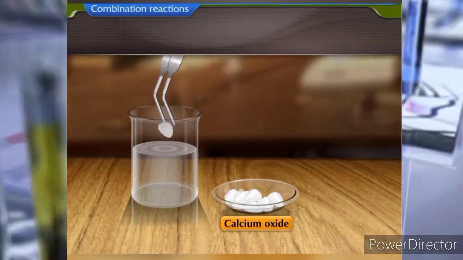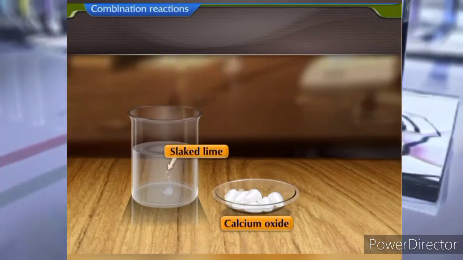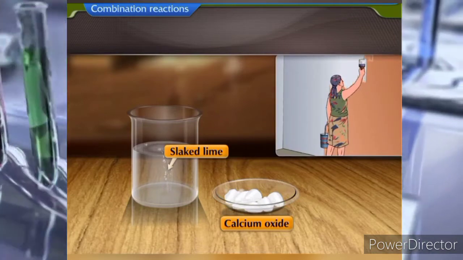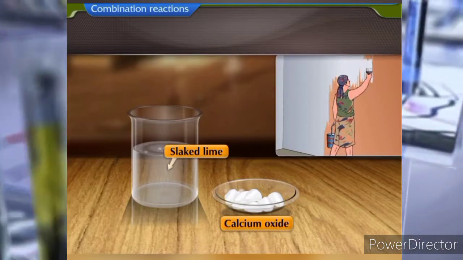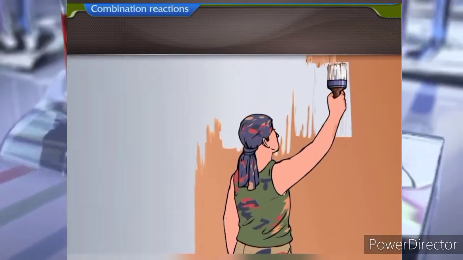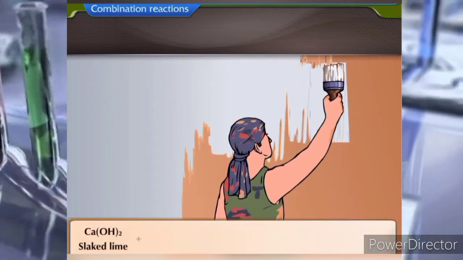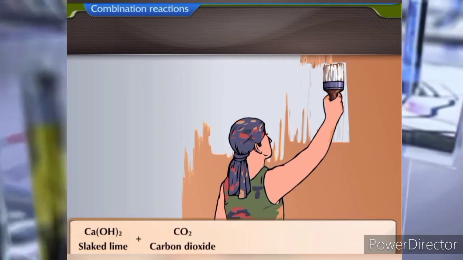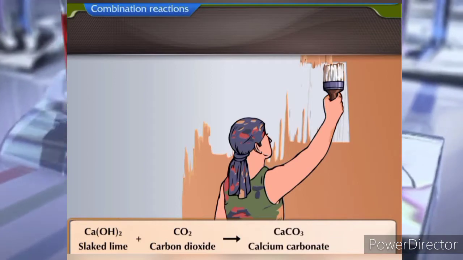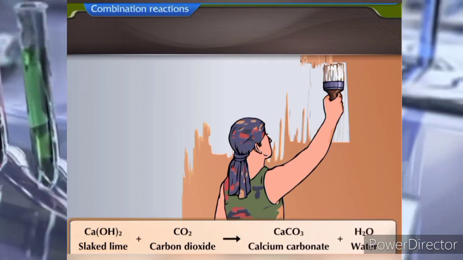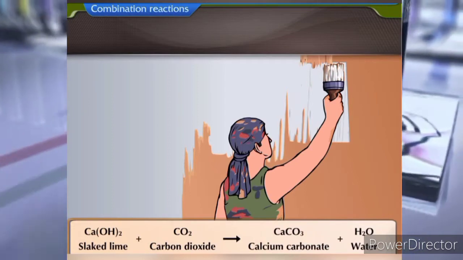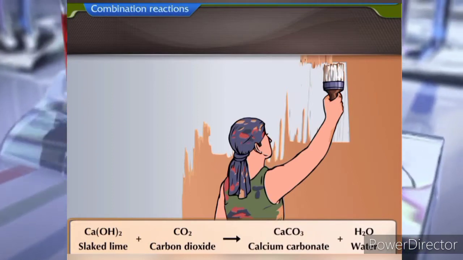Calcium hydroxide is also called as slaked lime. It is used for whitewashing of walls. Slaked lime reacts with the carbon dioxide in the air to form a thin layer of calcium carbonate on the walls. This layer, after 3 to 4 days, gives a shiny finish to the walls.